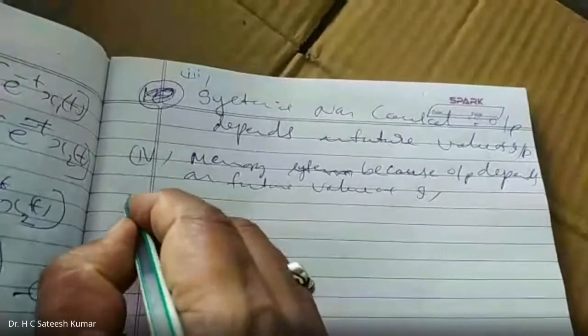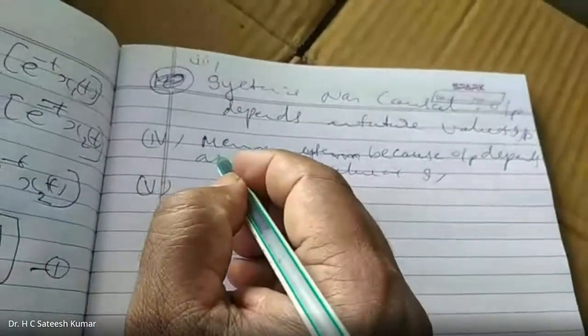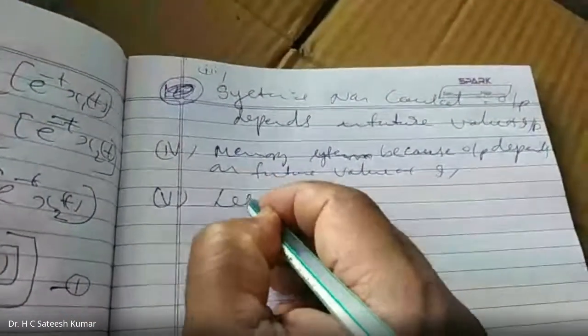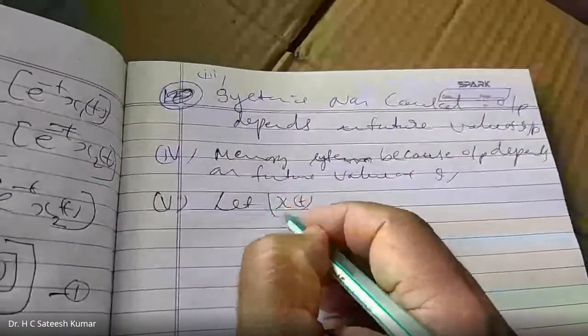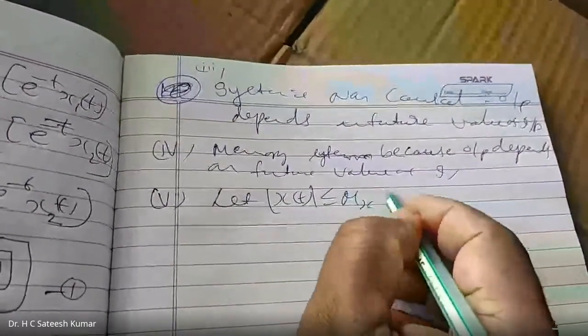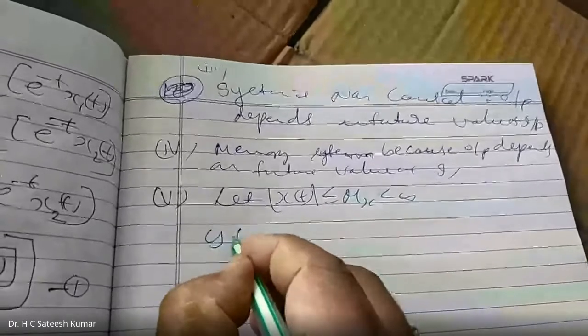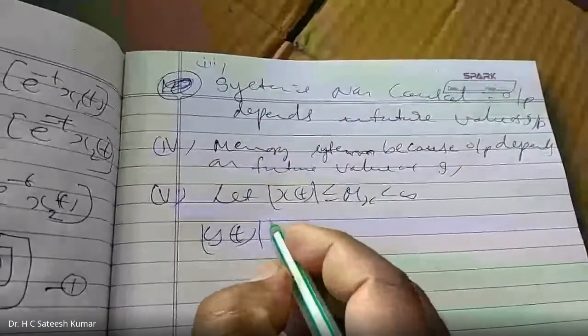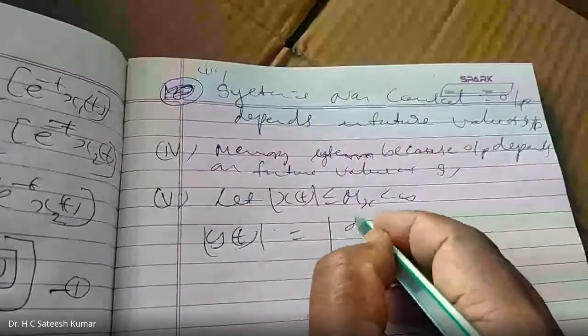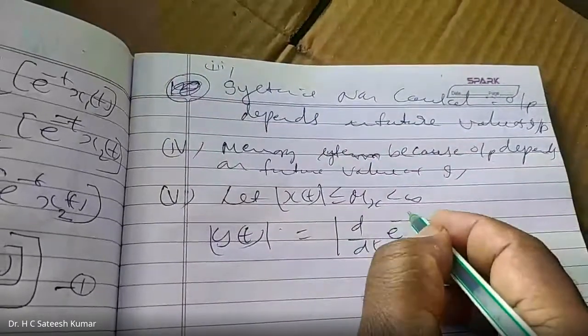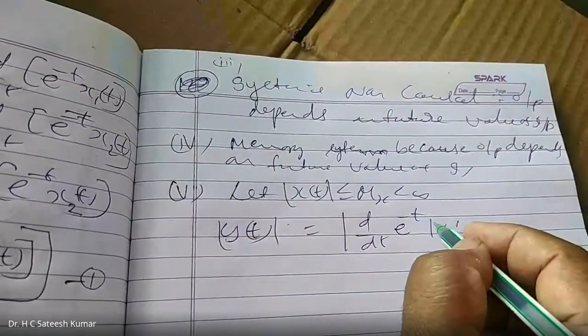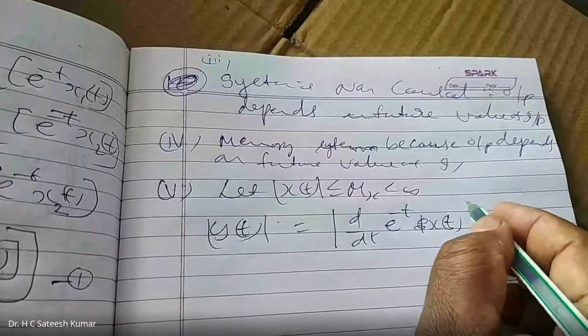Fifth one, stability, we shall check it out. Let us bound the input. Let magnitude of x of t be less than or equal to mx, which is less than infinity. Magnitude of y of t is equal to magnitude of d by dt of e to the power of minus t into x of t.